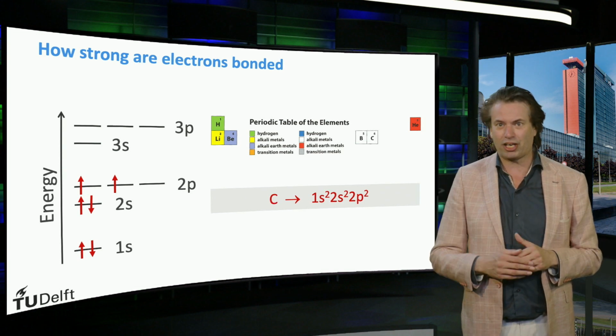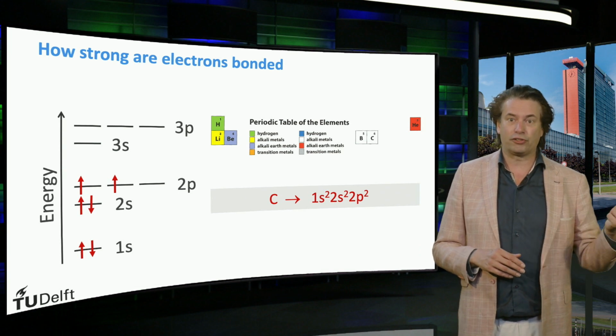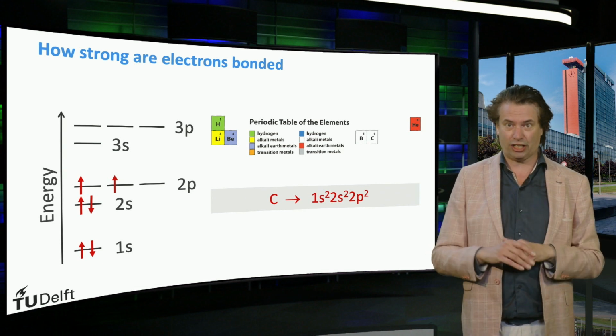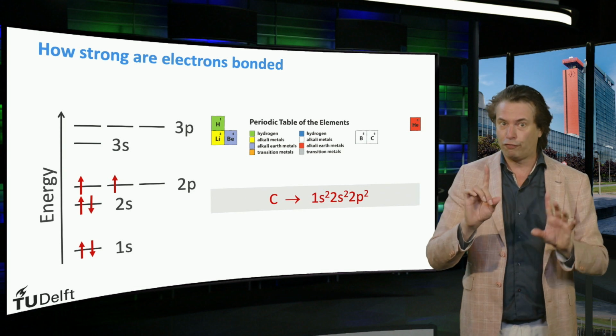The next element is carbon. It has 6 electrons in orbit and can fill up 2 electrons in the 2p state and has in total 4 electrons in the second shell. So basically, carbon has its second shell not fully filled.